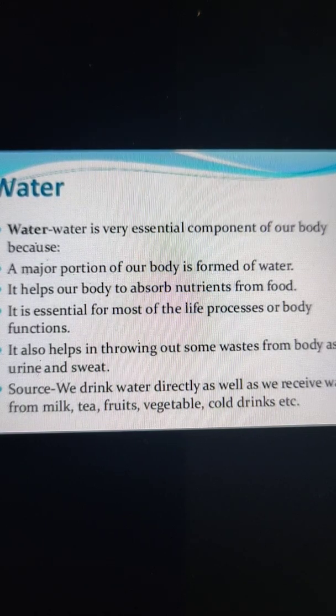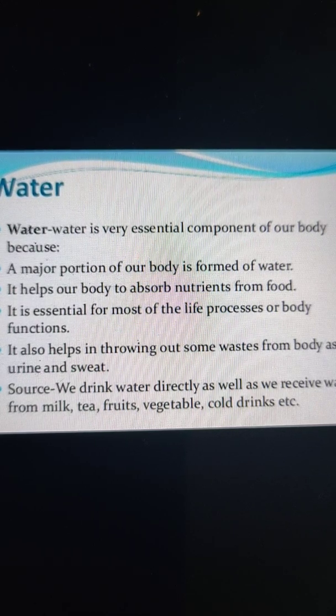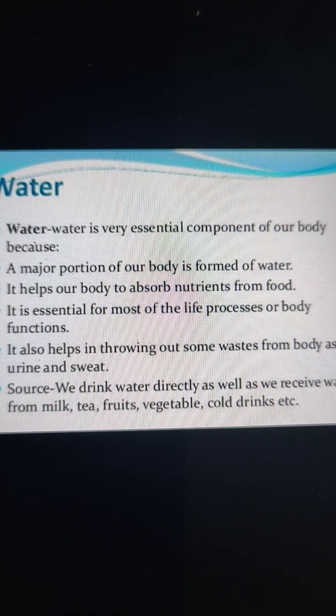Our body needs at least 2 to 3 liters of water every day. That is why it is recommended that we should drink at least 6 to 8 or 10 to 12 glasses of water every day, because we get most of the water by plain drinking. And tea, coffee, milk, fruit juice, and cold drinks give us a very little amount of water. So we need to drink plain water also,